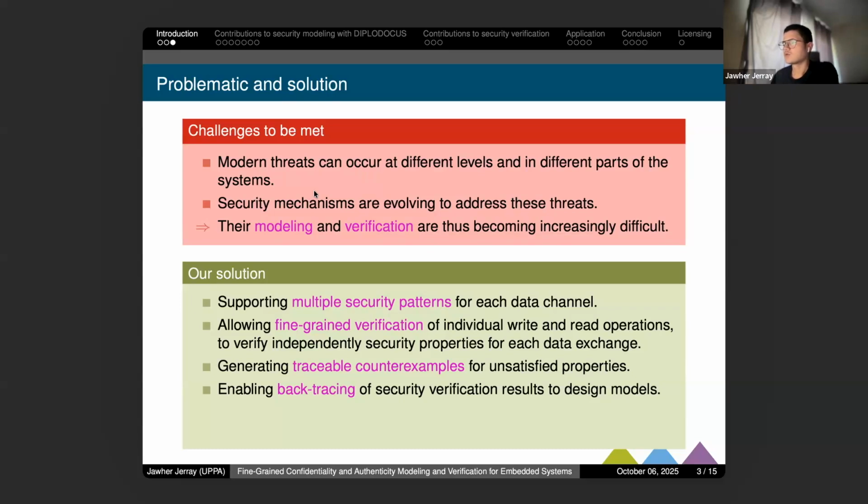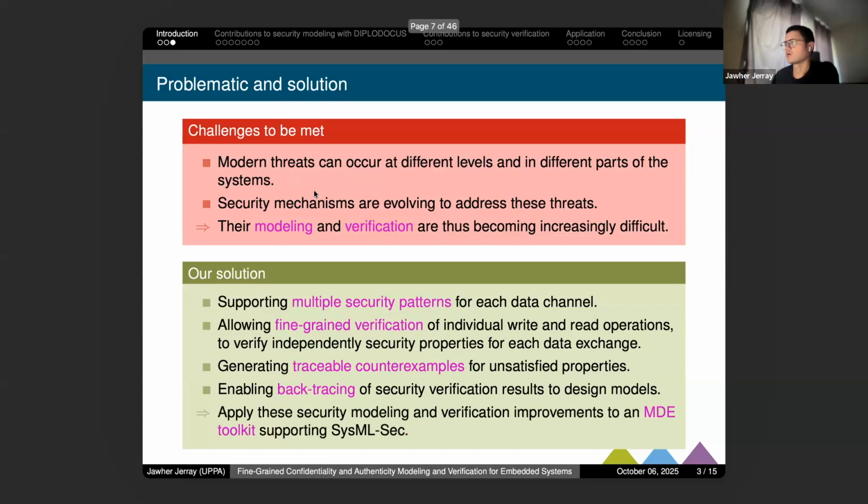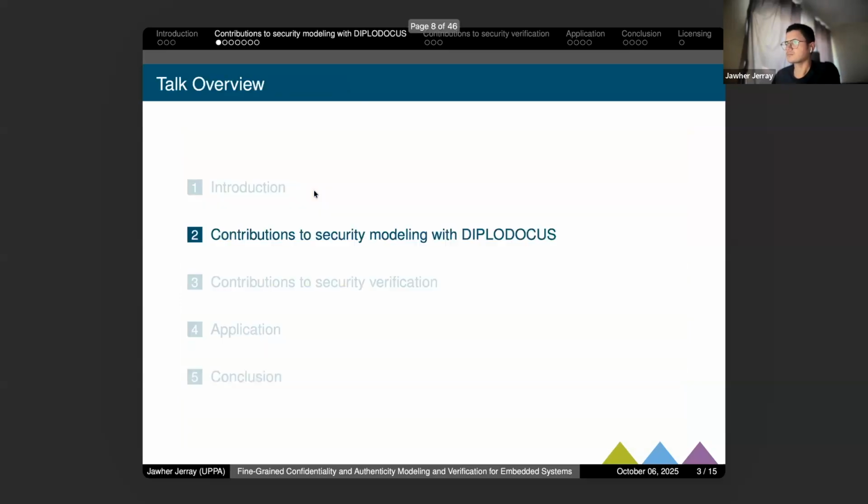All this solution, this contribution that we did, we applied all this modeling and improved verification to a tool which supports SysML security. SysML is a type of diagram that allows modeling embedded systems.